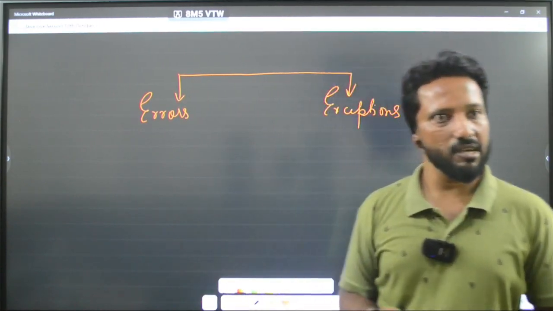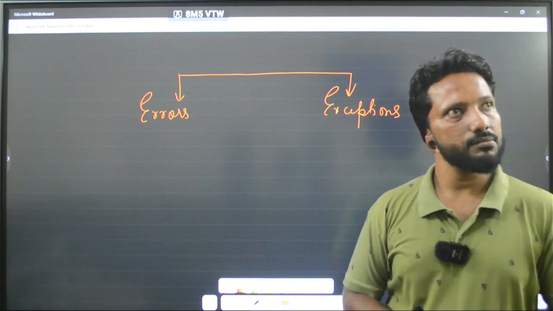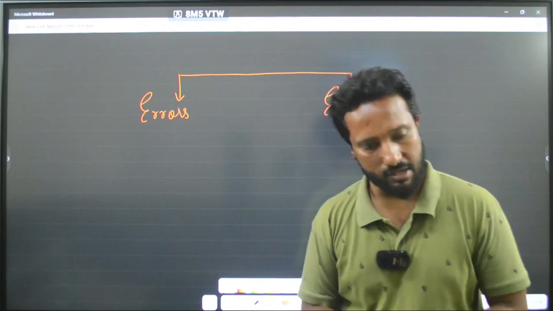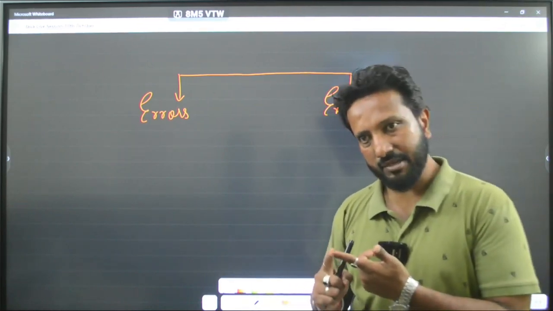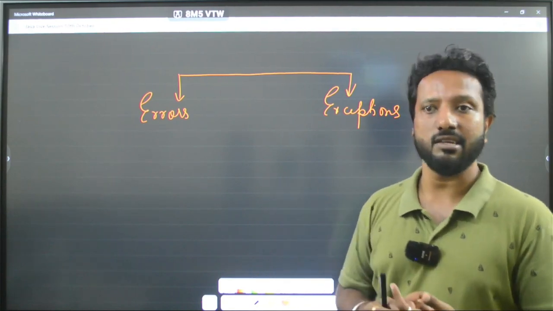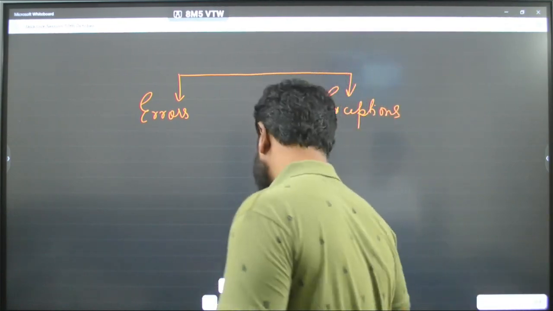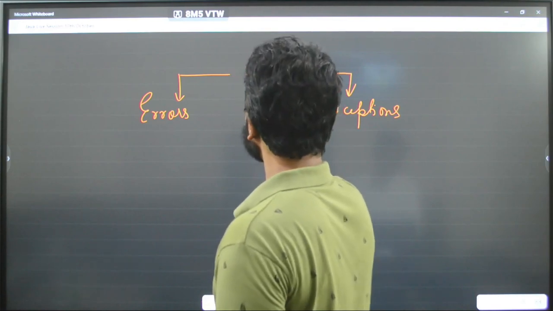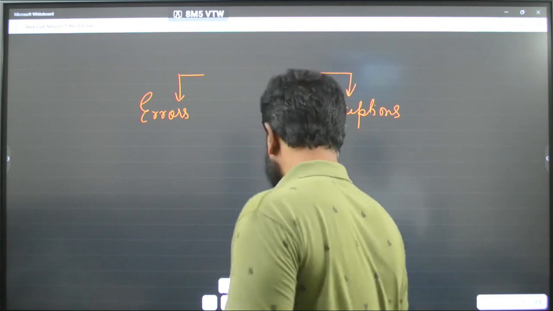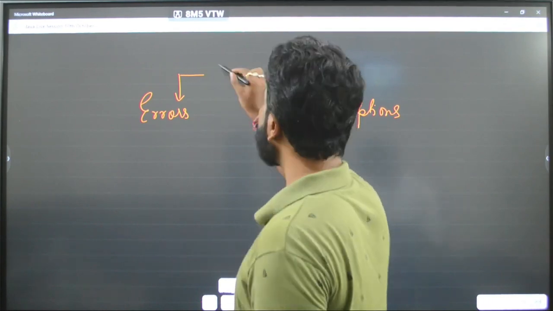Can anyone tell me, guys? Okay, can you guys tell me? All the errors and exceptions in Java belong to a particular parent class. What is the name of that parent class? Let me see. They all belong to a parent class called